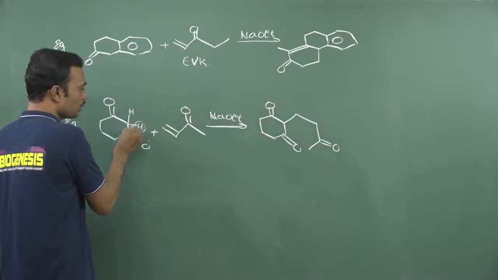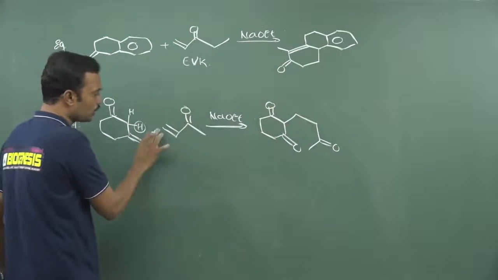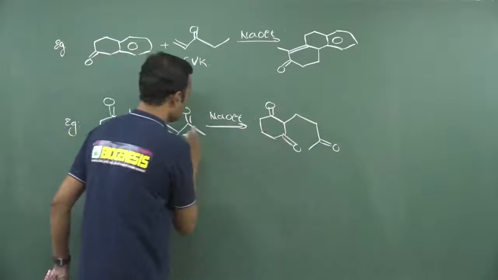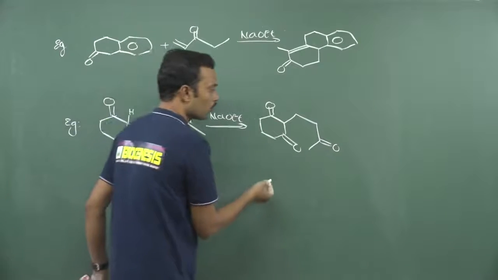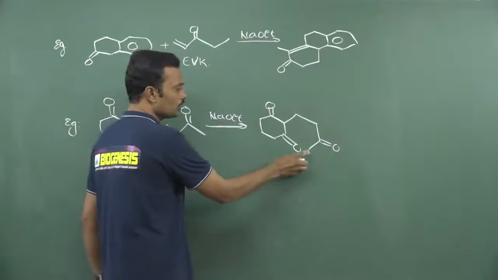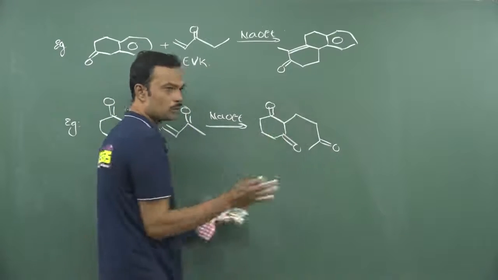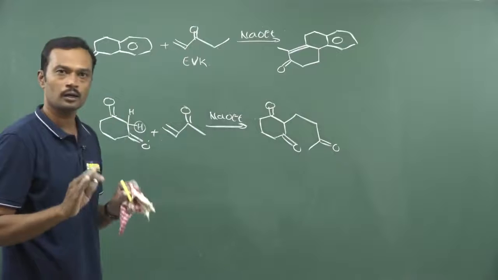This negative ion will attack on this. By disappearing the double bond, you will get a single bond over here, and this carbonyl and methyl will come. So later on, after using NaOEt, you may write the above direction or below direction, nothing will happen. Why? Because both remain the same.